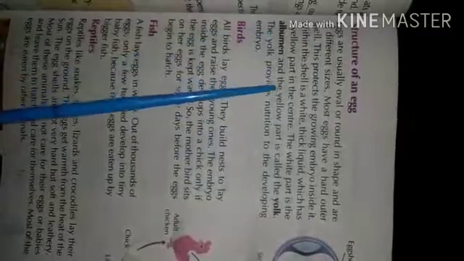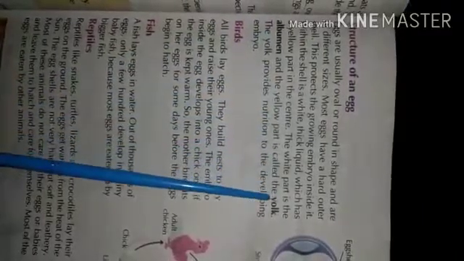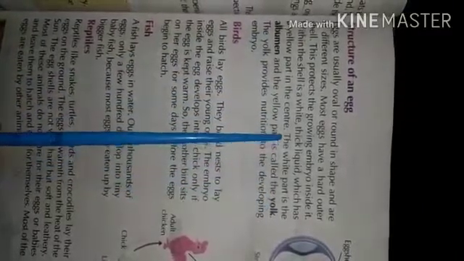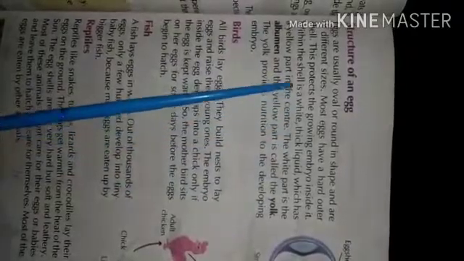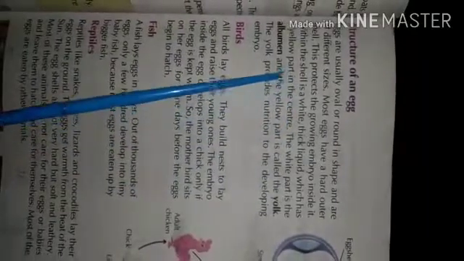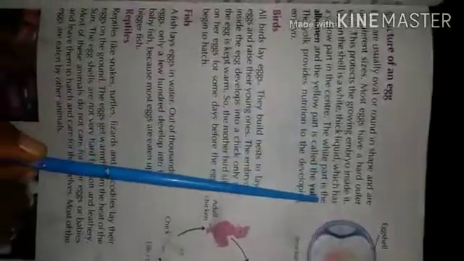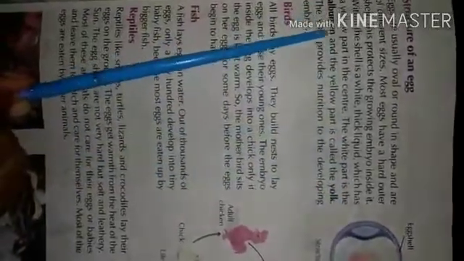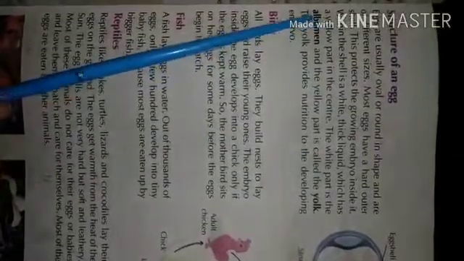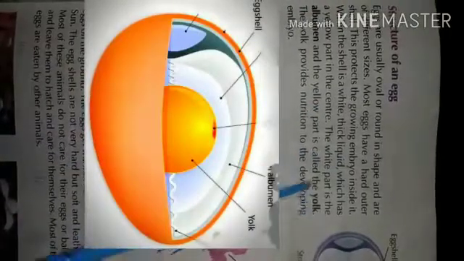The white part is the albumen and the yellow part is called the yolk. See, you have observed here two parts are present in an egg. One is the white thick liquid, that is albumen. White liquid-like matter, that is albumen. Then the yellow part is called the yolk.